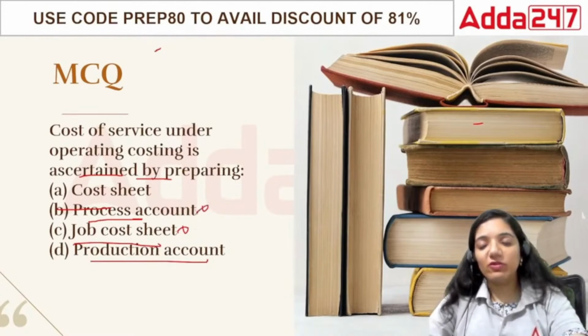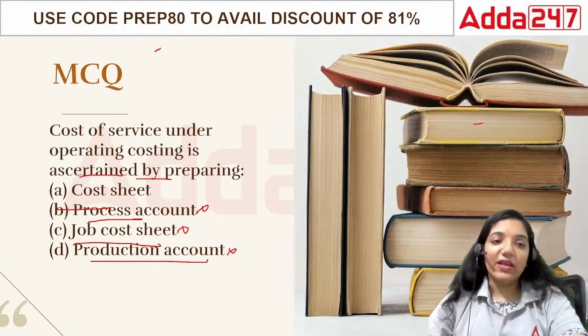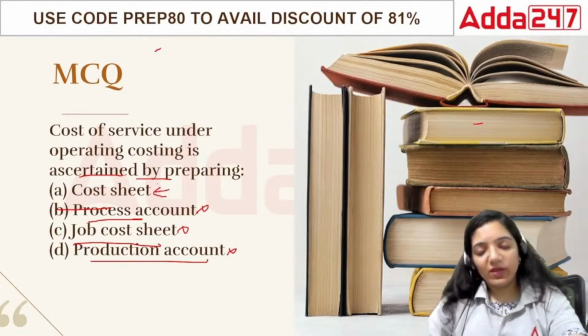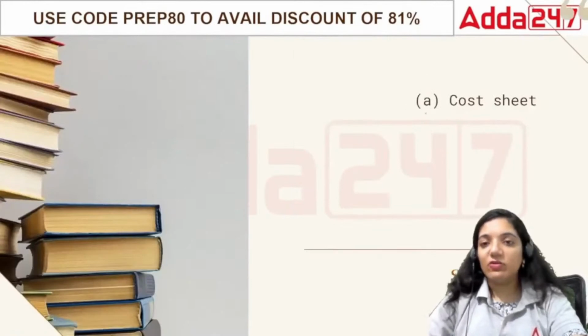Process is about going through different levels: 1 process, 2 process, 3 process, 4 process. Production account is relating to the production area. Last is cost sheet. The area of cost sheet is general for everything, whatever you prepare, be it your goods, be it your services. So it would go like that. The amount would go to the cost sheet.